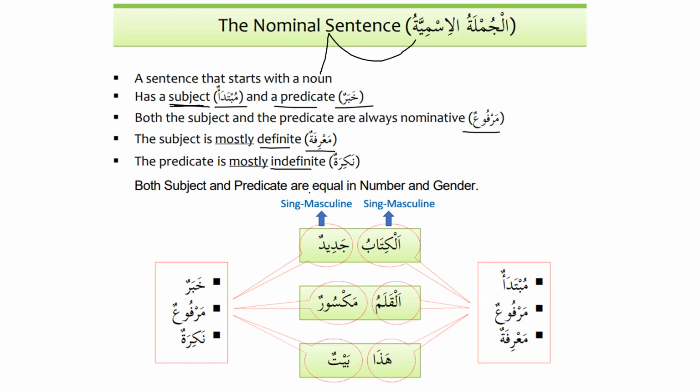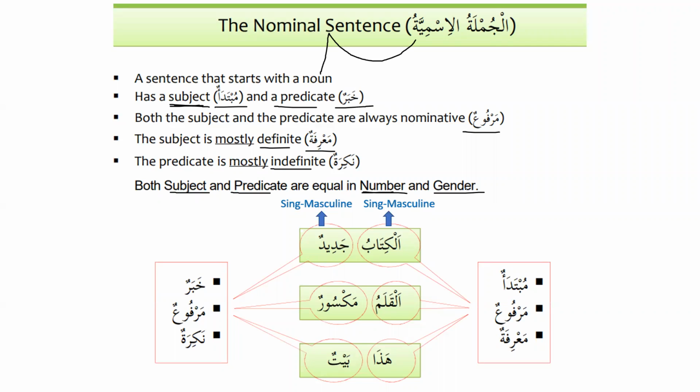Both subject and predicate are equal in number and gender. That is very, very important information. The rest of the information we have discussed a lot. But we need to focus on this: the subject, the first part of the sentence, and the predicate, the second part of the sentence, are equal in two things. They are equal in number and gender.